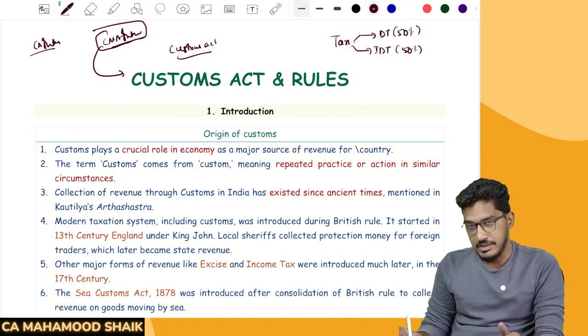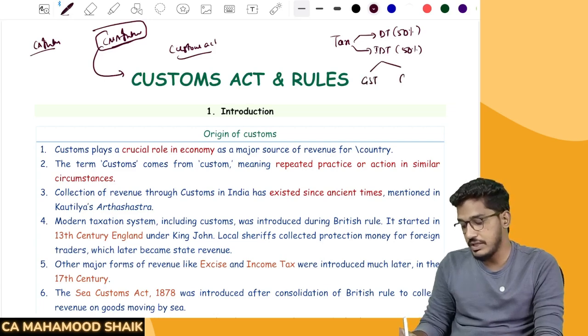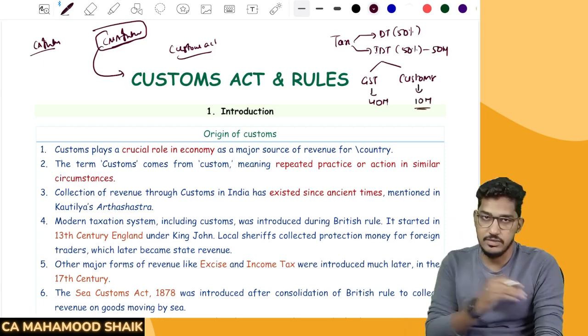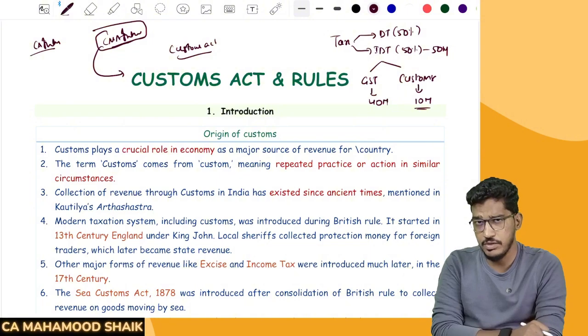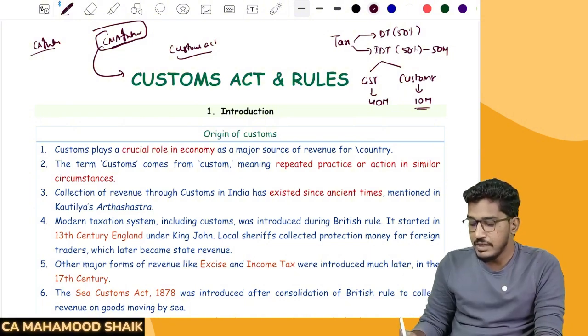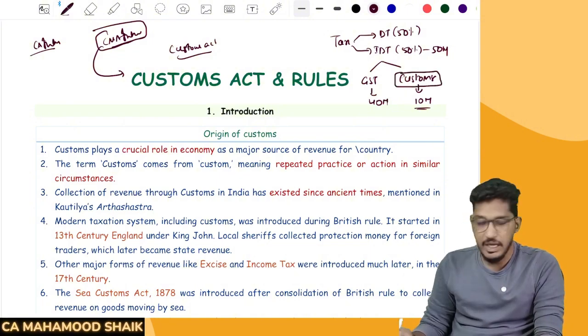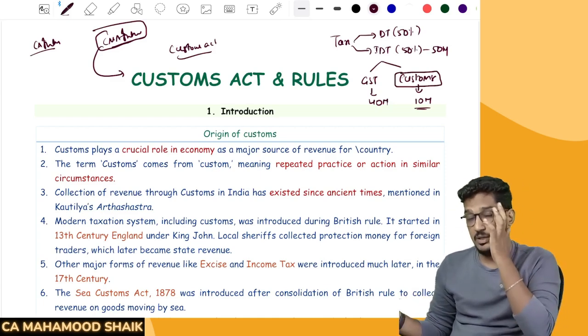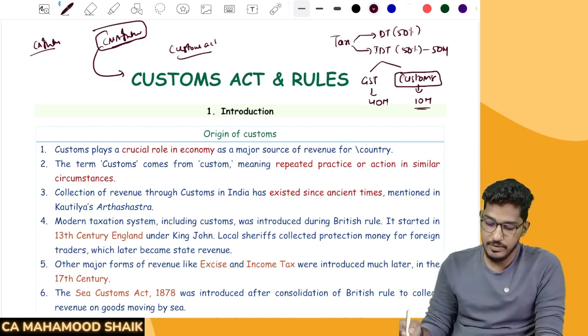When it comes to indirect taxes at the CMA inter level, we have two parts: one is GST and the other one is customs. So total IDT constitutes 50 marks. Out of that, GST constitutes 40 marks and customs is going to constitute 10 marks. Customs is going to constitute how many marks? 10 marks. So that 10 marks related discussion has been pending, that we are going to discuss as a part of these videos.